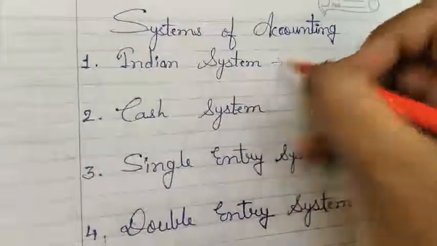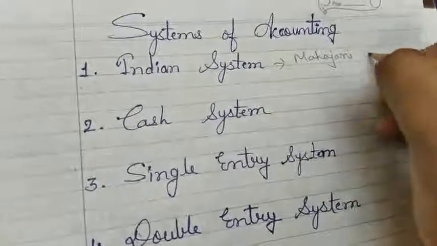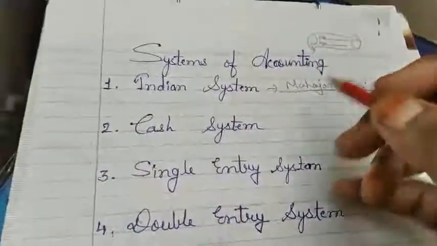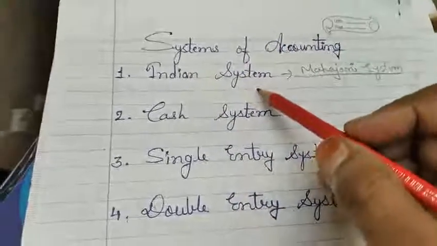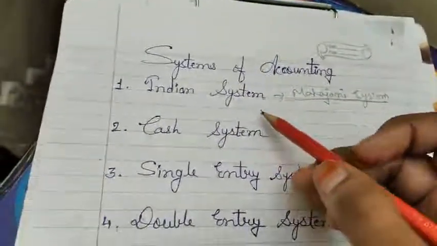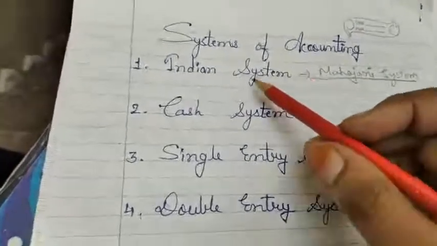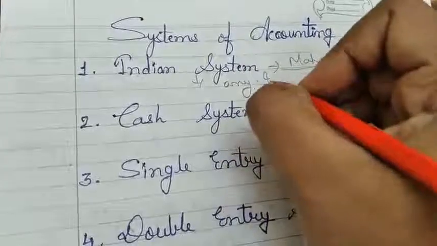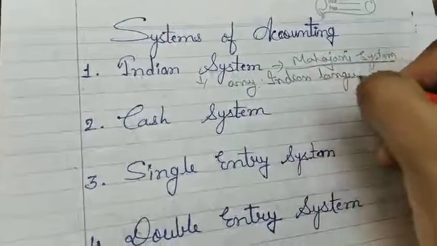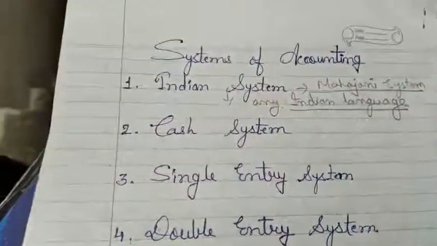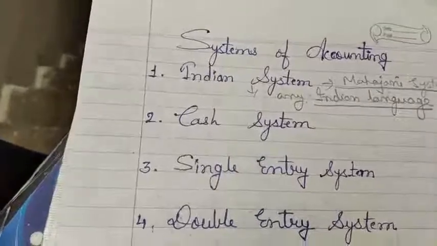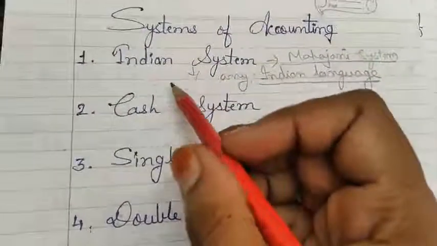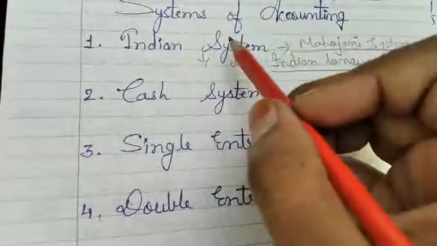In India, many businessmen use a red bahi, a red cover bahi, big folders, and write in Hindi or any other Indian language like Gujarati, Marathi, Bengali, Tamil, etc. The information presented by this method is complete and reliable. We can say this is a complete system of accounting.